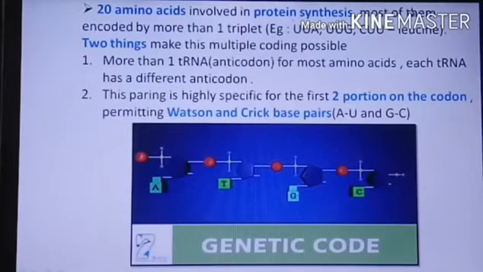Most of the amino acids are encoded by more than one triplet.